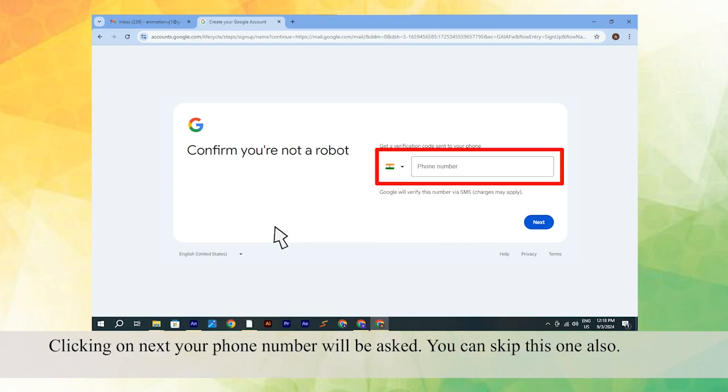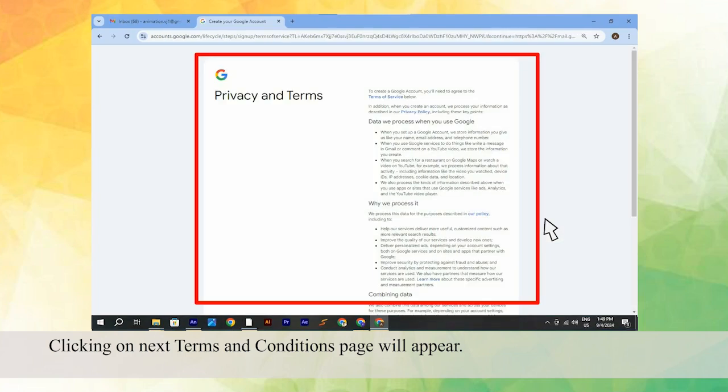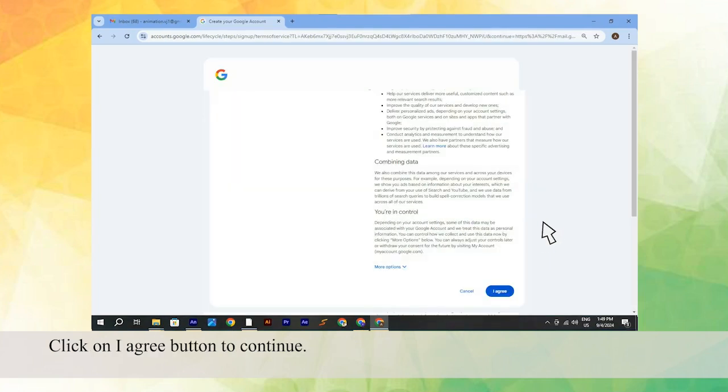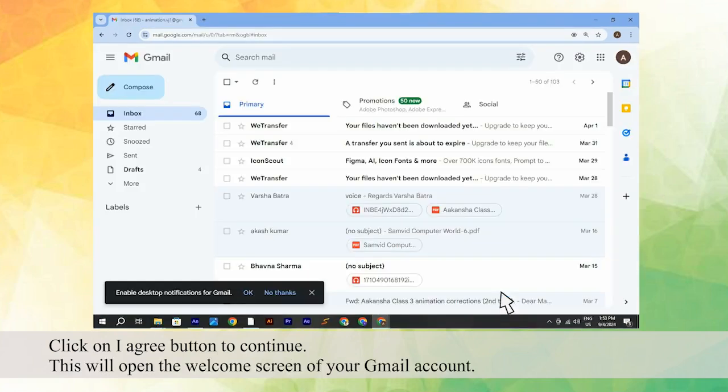Clicking on Next, your phone number will be asked. You can skip this one also. Clicking on Next, the terms and conditions page will appear. Click on the I agree button to continue. This will open the welcome screen of your Gmail account.